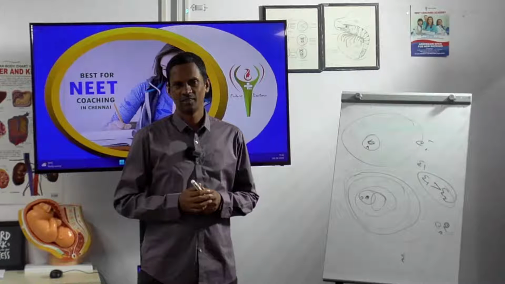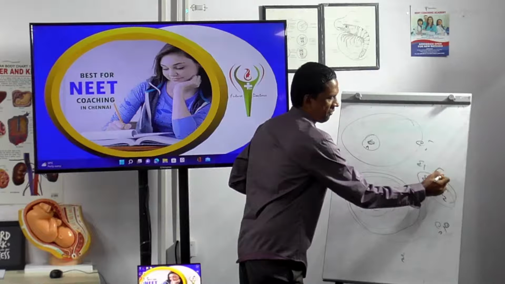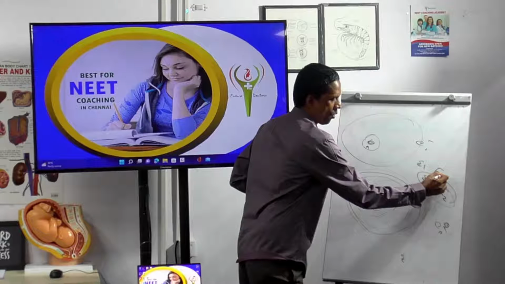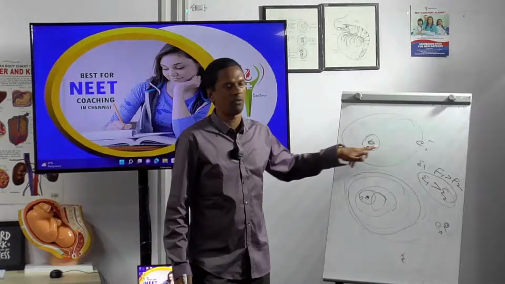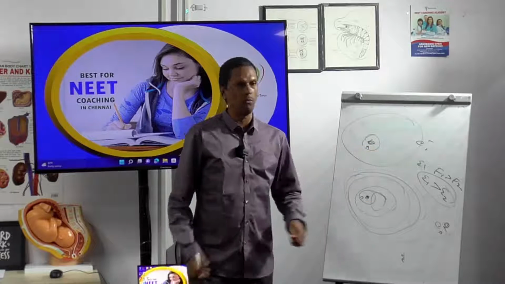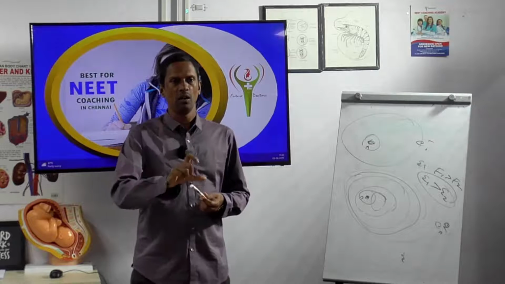Affinity of the electron, that is F1 is greater than F2. That means the force of attraction of this one is greater, so the force of attraction of the electron to the nucleus will be greater. Now I am supplying energy to break the electron from the nucleus. From the nucleus I want to break the electron.